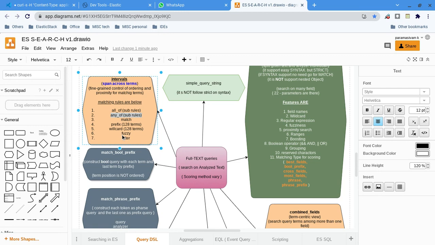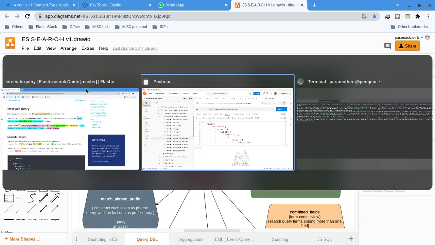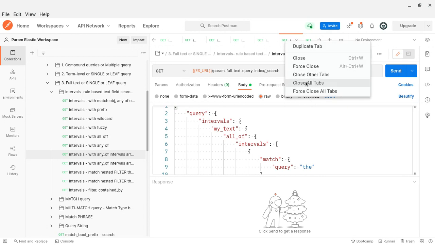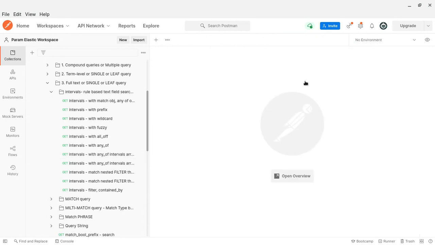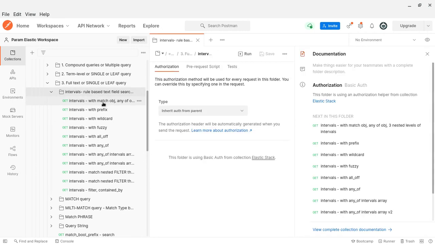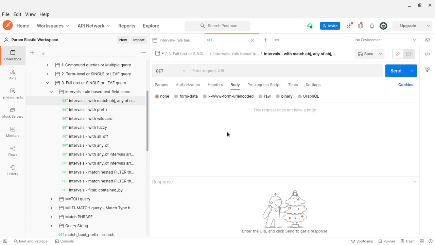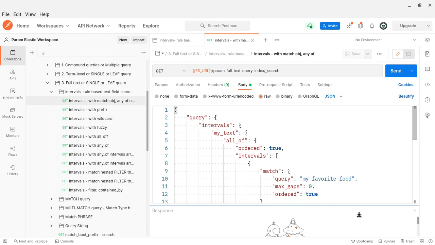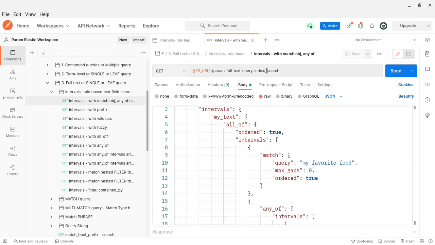Now I'll go to my Postman. Let me close all the closed tabs. I am not going to run the queries here, as I already tested them. But before that, let me run this one without anything.